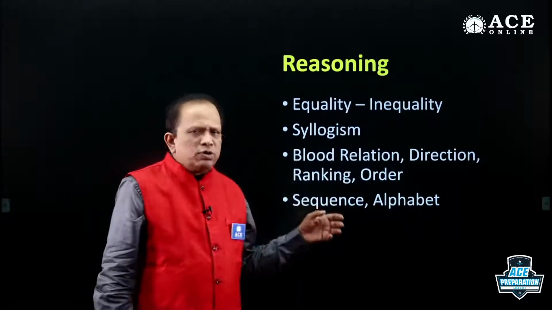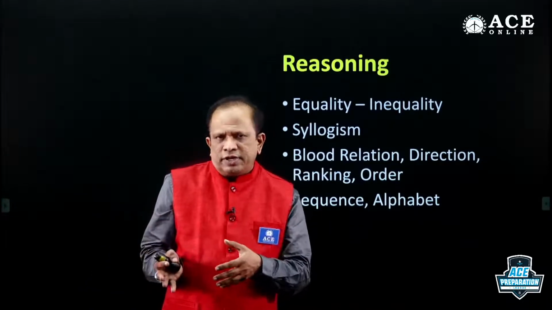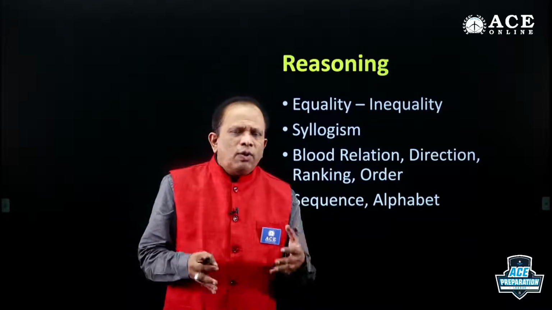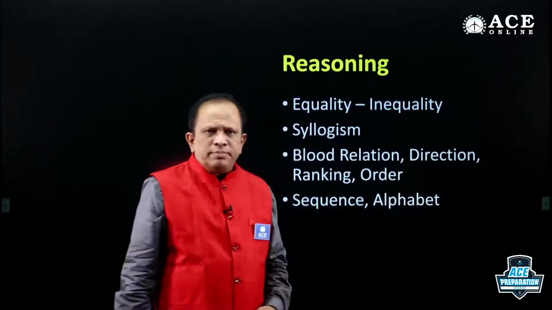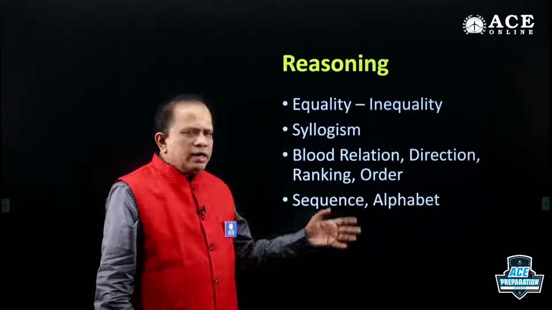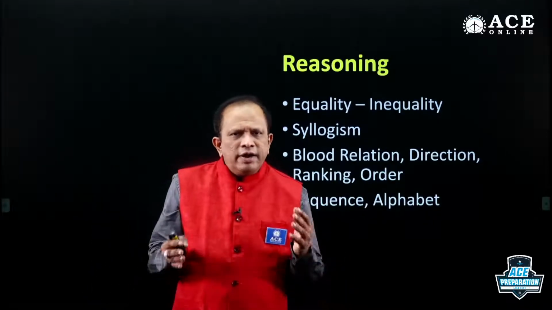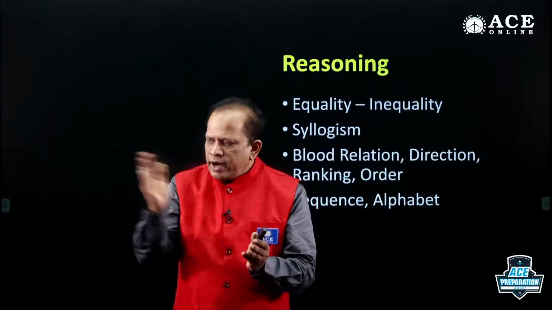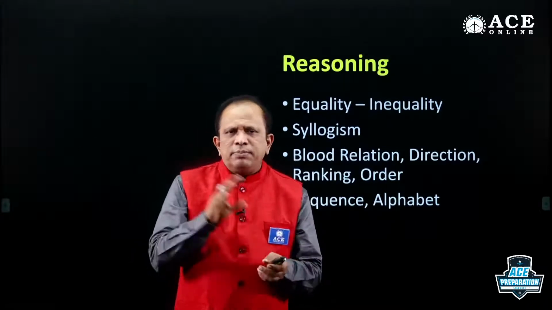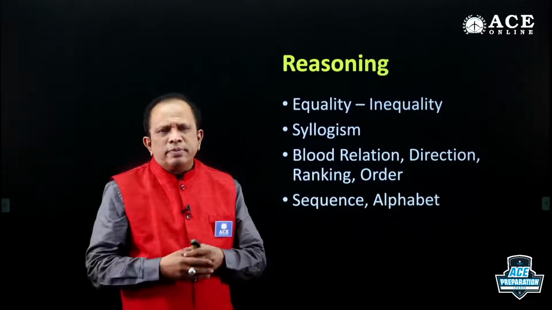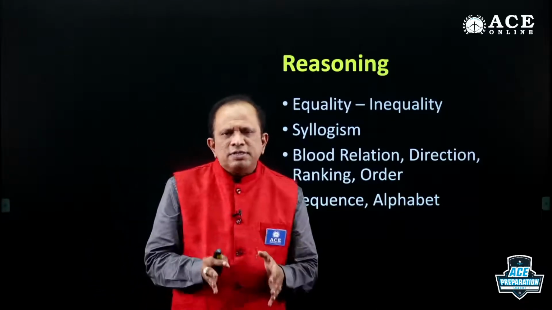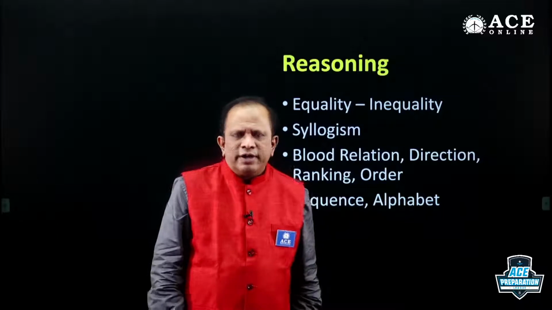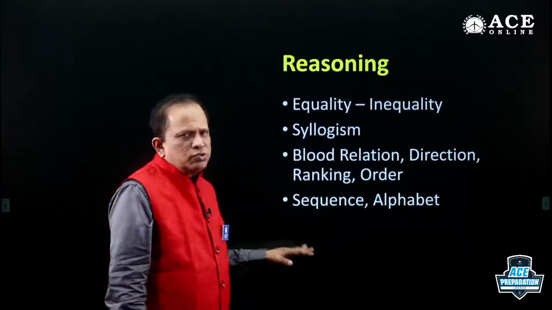Blood relation, always look at the last part of the question first so that you can understand what exactly you are supposed to find out. Even for directions, the same thing. Now, ranking and order, very simple questions. And when you know somebody's position from the right and from the left, then you can know the total number of people. Clear? Simple questions, but your presence of mind is very much required to get answers to those questions.